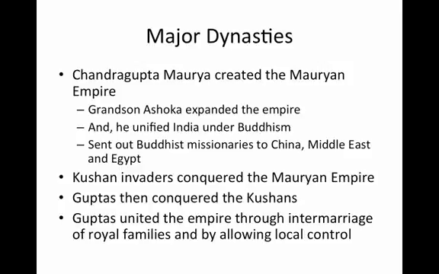Major dynasties. Chandragupta Maurya created the Mauryan Empire. His grandson Ashoka expanded the empire and unified India under Buddhism. Buddhism was a reform movement of Hinduism. The Buddhists were sent out as missionaries to China, the Middle East, and Egypt. Kushan invaders eventually conquered the Mauryan Empire. The Guptas then conquered the Kushans. The Guptas united the empire through intermarriage of royal families and by allowing for local control.